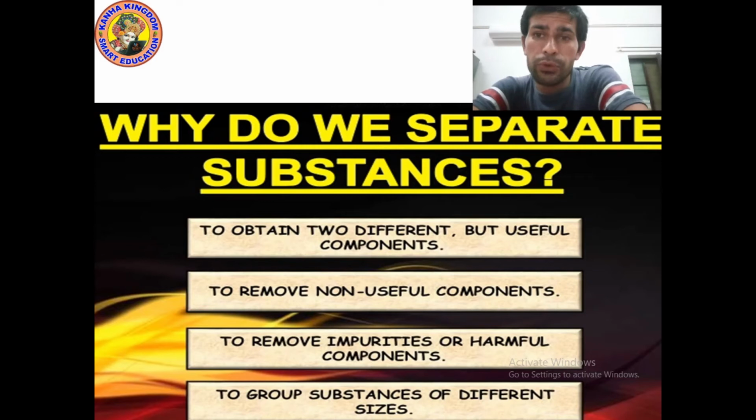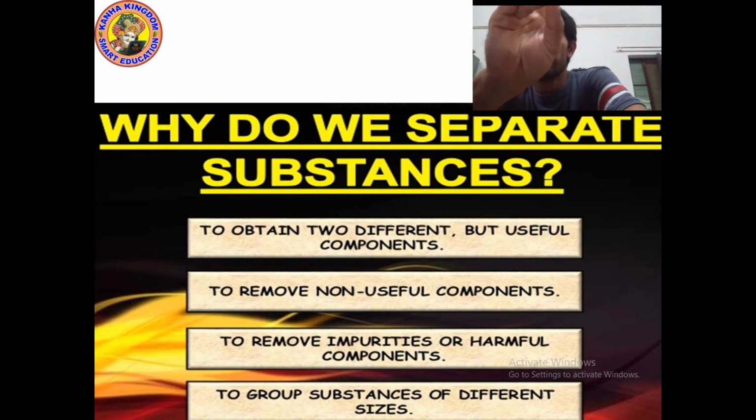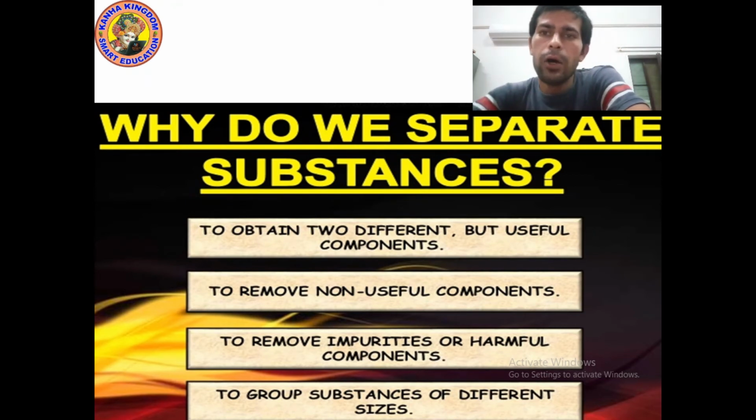Okay kids, so I hope you understood the meaning. Why do we separate substances? Reason number 1, to obtain different but useful components. Reason number 2, to remove non-useful components. Reason number 3, to remove impurities or harmful components. Reason number 4, to group substances of different size. Okay, now let's move on to the next point.